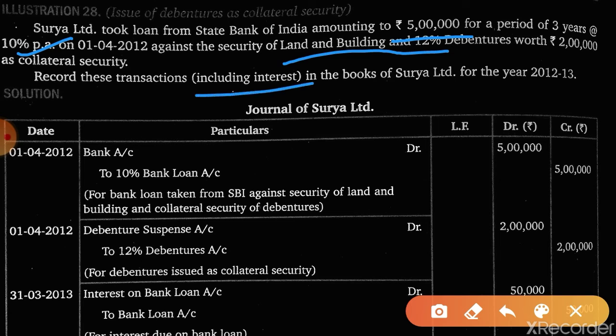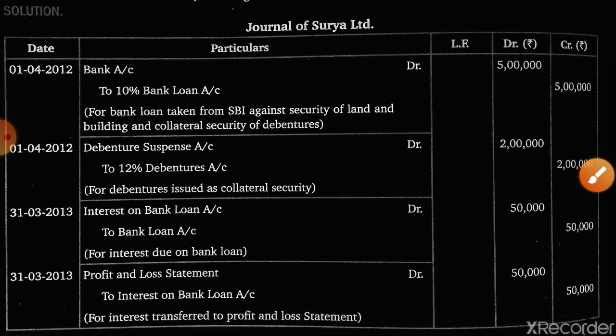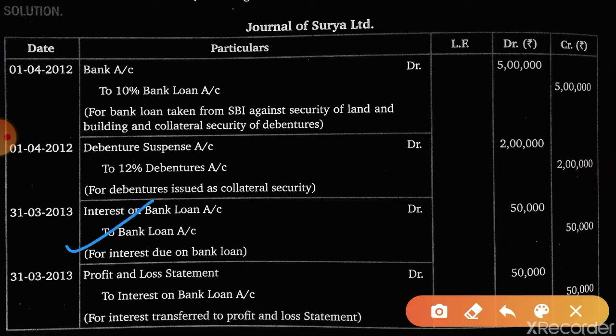So we have to write the date, bank account debit to 10% bank loan account. Okay, and here debentures are issued as collateral security. So when bank interest is charged, 10% of 5 lakh is 50,000, so yearly for 3 years, here it is, and this interest will be transferred to statement of profit and loss.